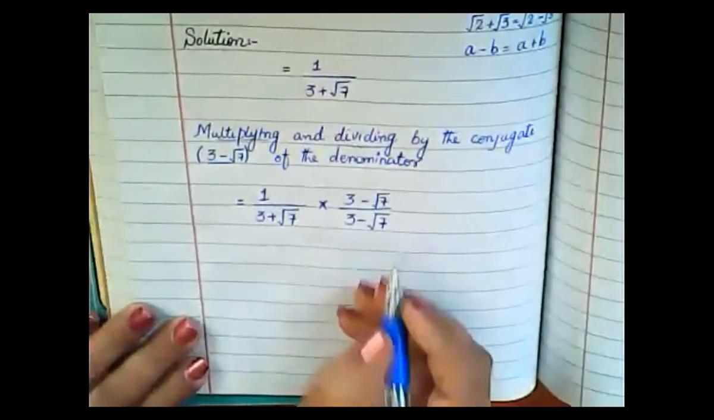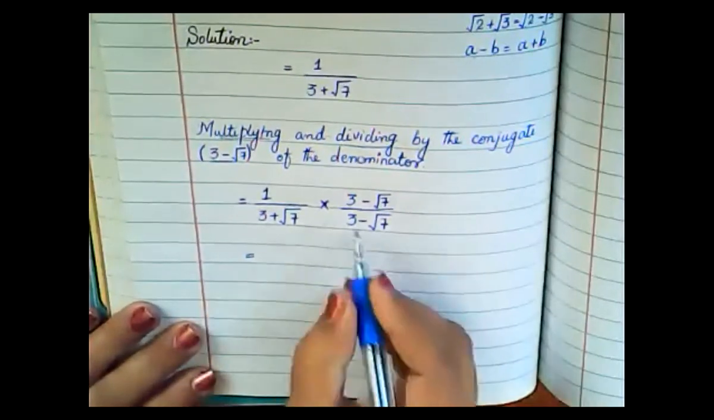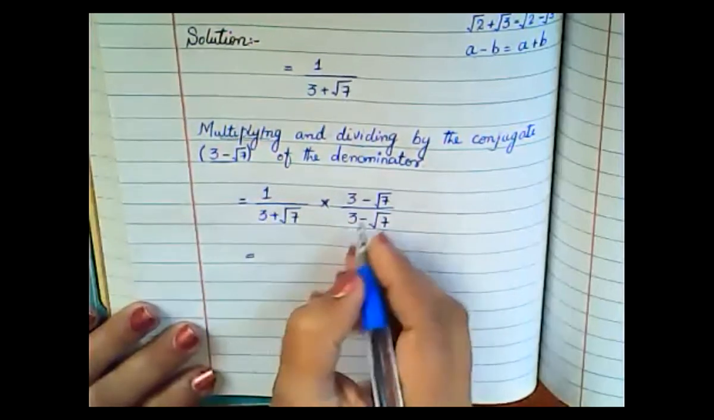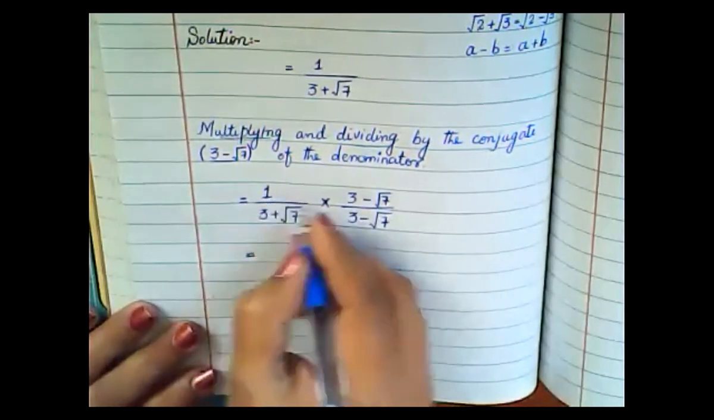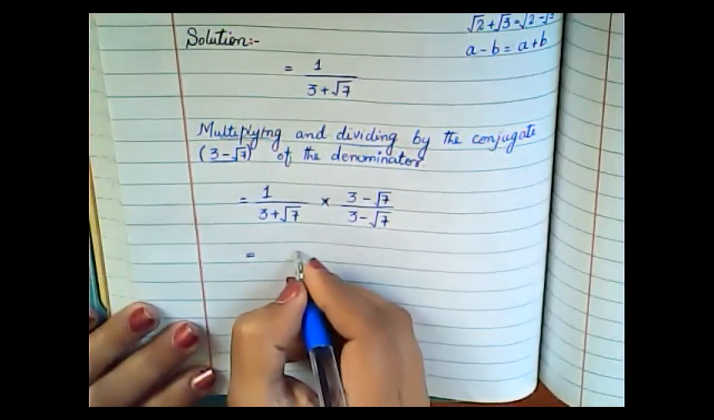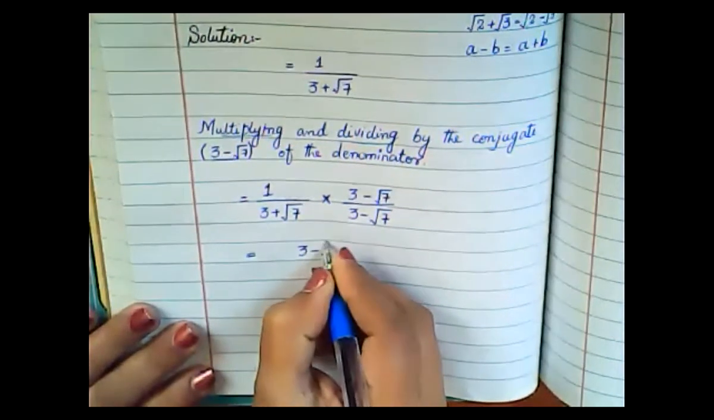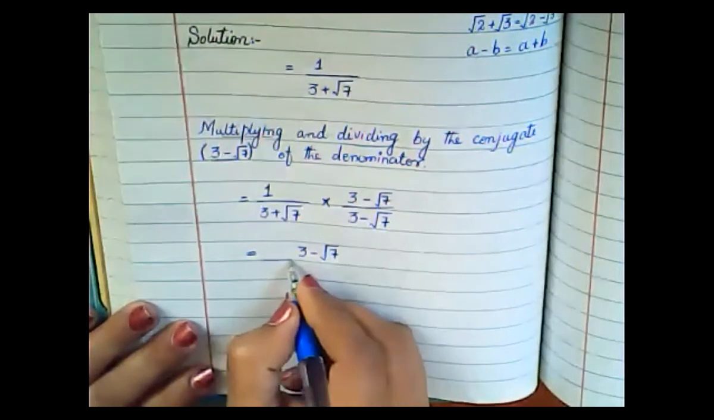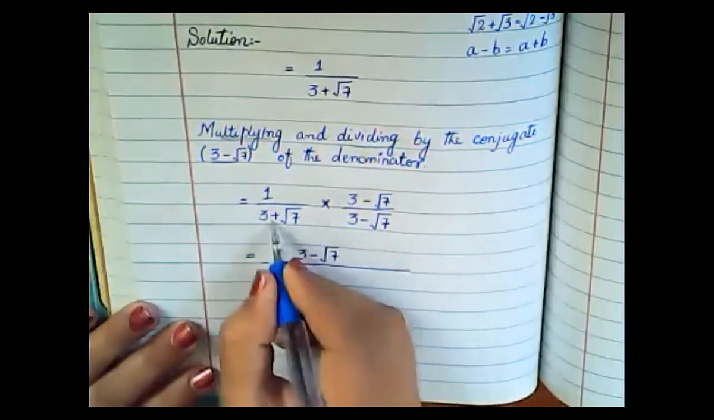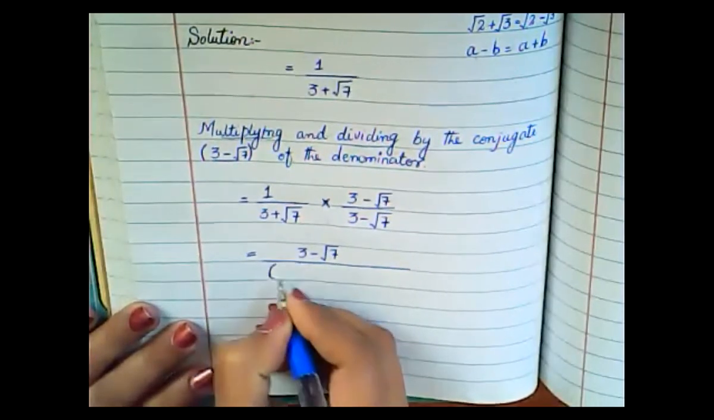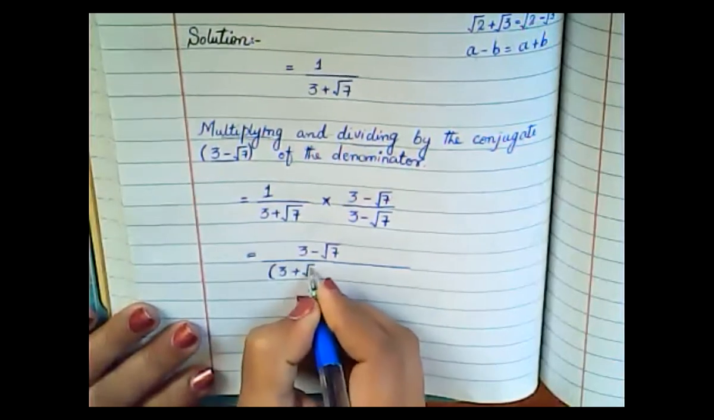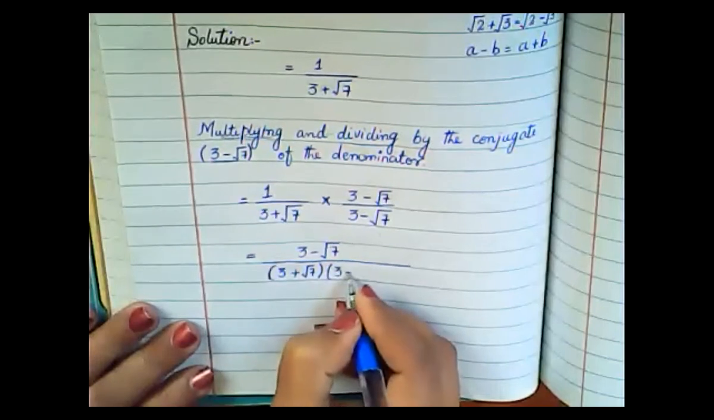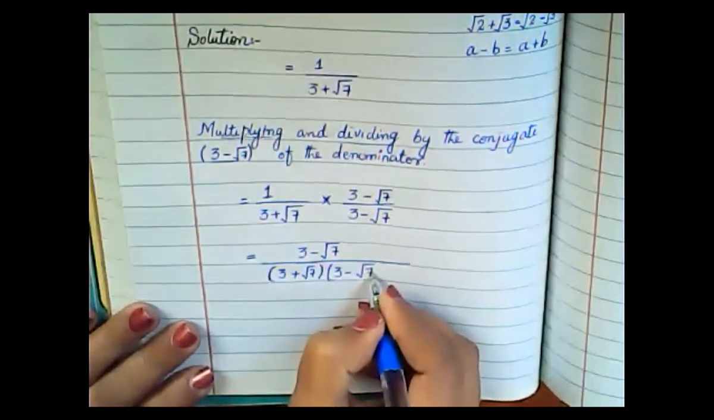Now simply multiply numerator with numerator. This is your numerator and this is your numerator, so you have to multiply them. It will become 1 multiplied by 3 minus under root 7, so you will write 3 minus under root 7. And in the denominator, you will multiply both these terms. Inside the bracket you will write 3 plus under root 7, bracket close, and then this term, 3 minus under root 7.